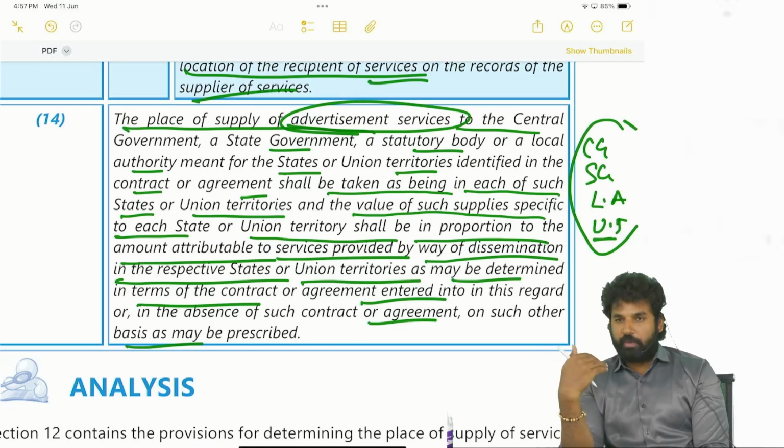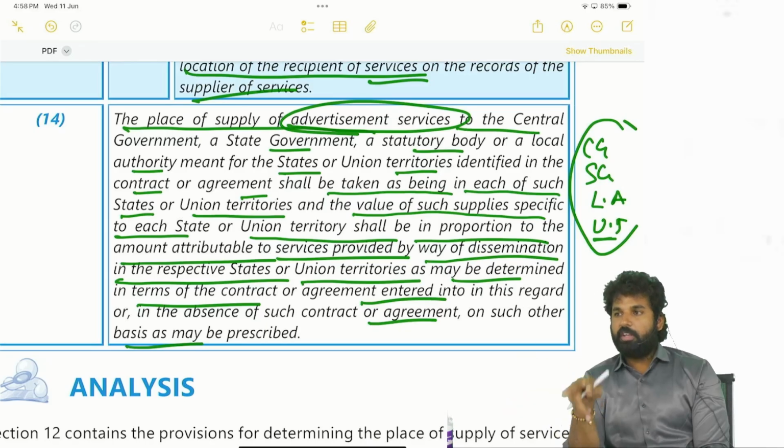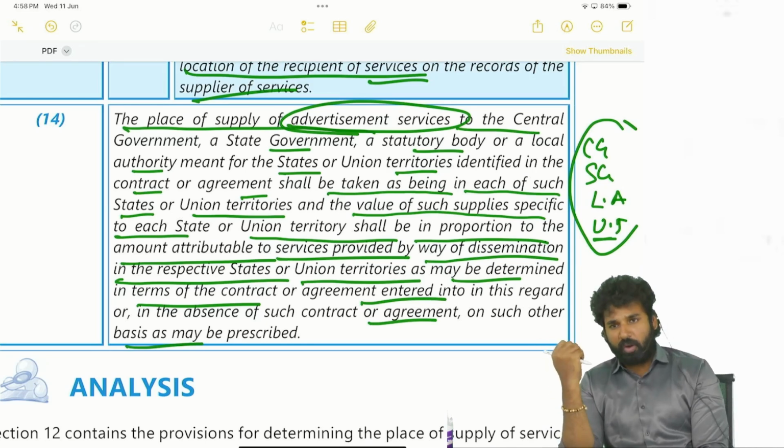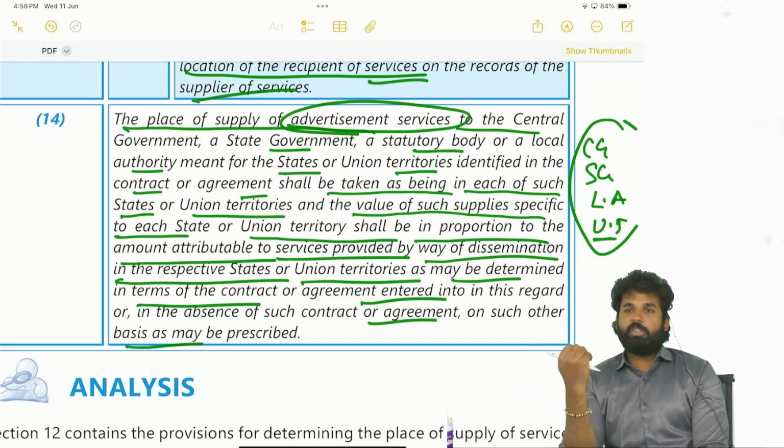If an advertisement service is provided to the government through the internet, then the number of internet subscribers in a particular state will be the reasonable basis. Likewise, a reasonable basis shall be there to apportion the value of the service between different states. If the basis is already agreed, that is not a problem. If the basis is not agreed, then we have to have a reasonable basis.